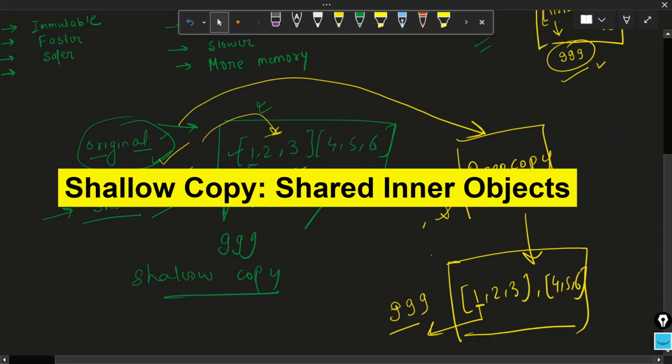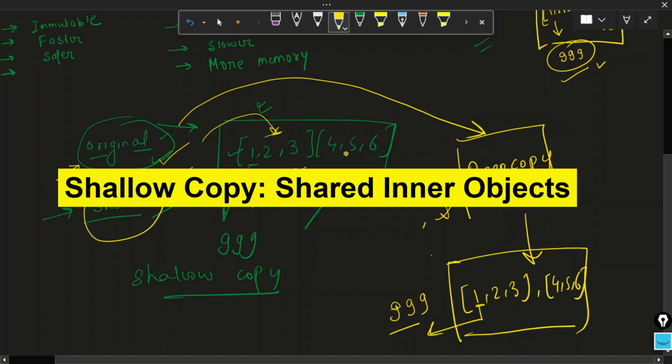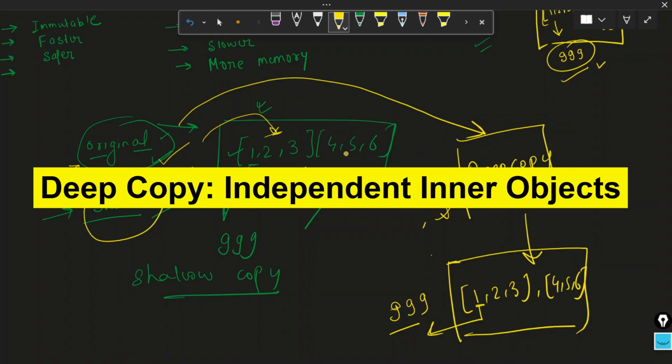So in easy language, we can take an example of an address book. Let's say we have an address book and we have multiple photocopies of the pages of the address book. So those photocopies are like the shallow copy. Whereas if we have a completely independent address book, then it will be the example of deep copy.